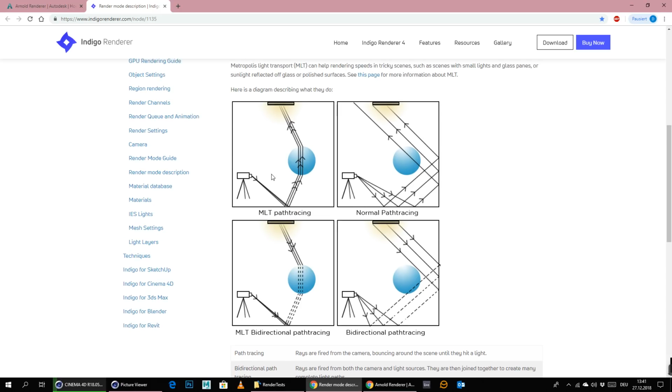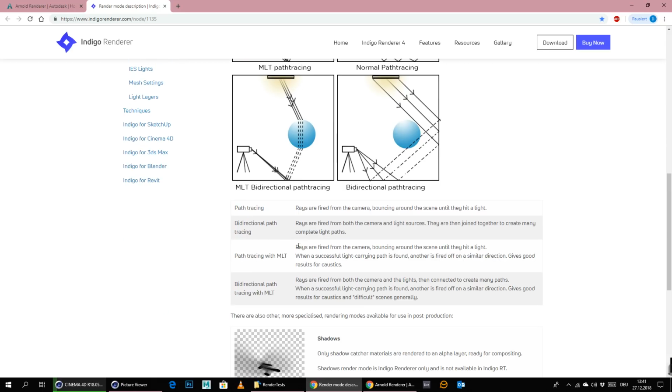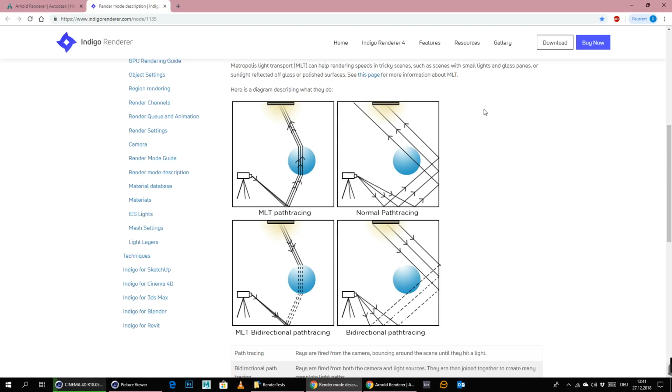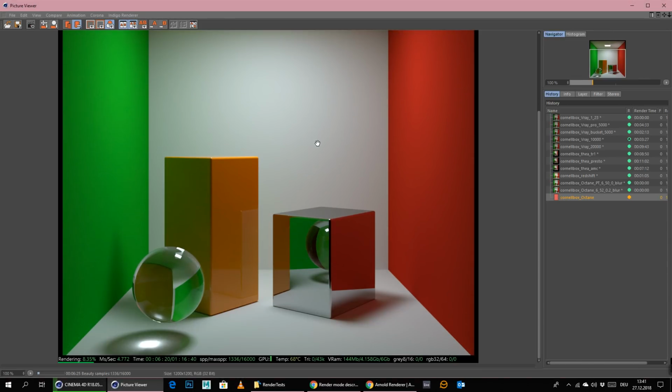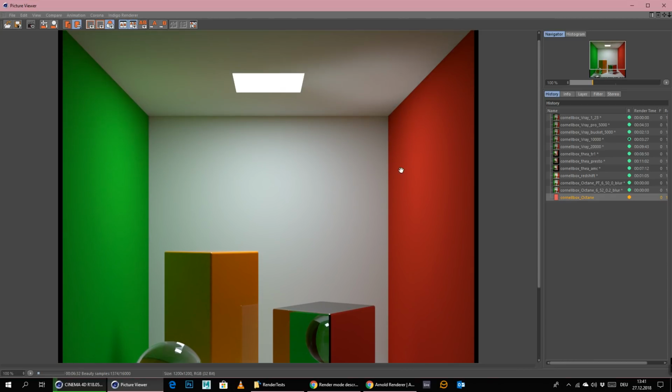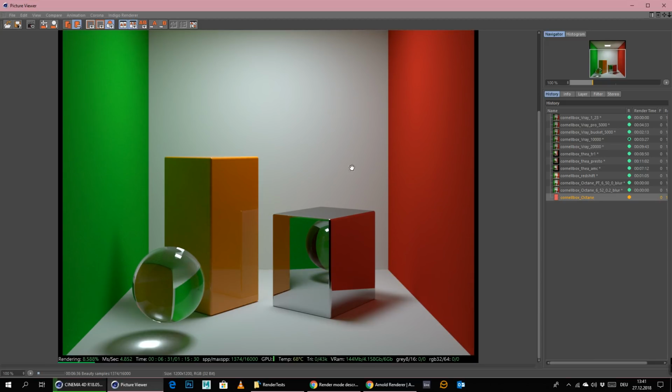And with MLT, a Metropolis light transport method, here you can see bidirectional path tracing with MLT. Rays are fired from both the camera and the lights, then connected to create many paths. When a successful light carrying path is found, another is fired off in a similar direction. Gives good results for caustics and difficult scenes generally. So an interior is basically always a more complicated scene when you have glass and stuff like that. This is where a bidirectional path tracer really kicks in and where it really helps.